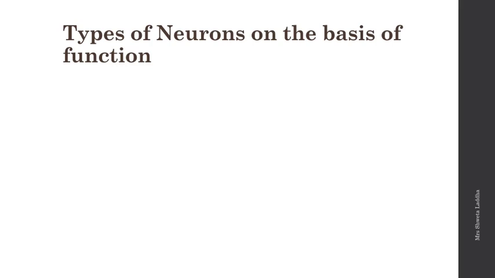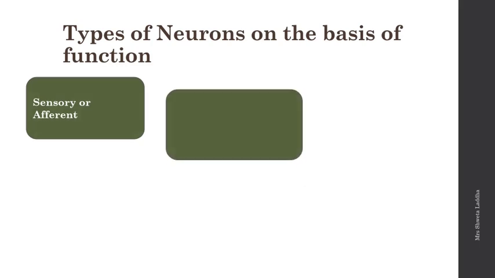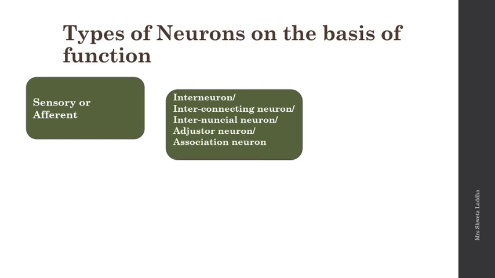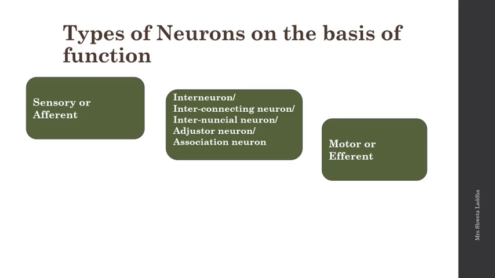Now we will discuss types of neurons on the basis of their function. There are 3 types: sensory or afferent neuron. Second type is interneuron, also called interconnecting neuron, internuncial neuron, adjuster neuron or association neuron. And the third type is motor or efferent neuron. So let us see what is their role.